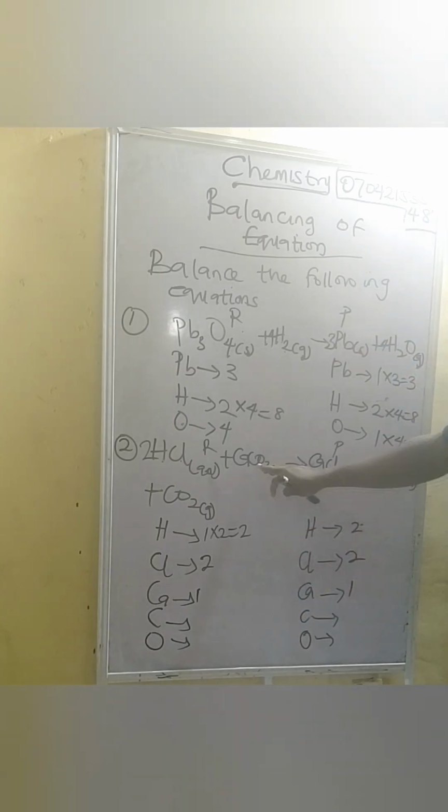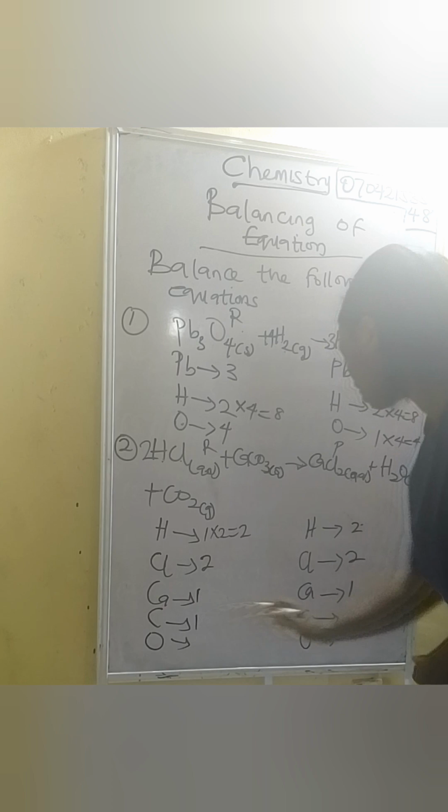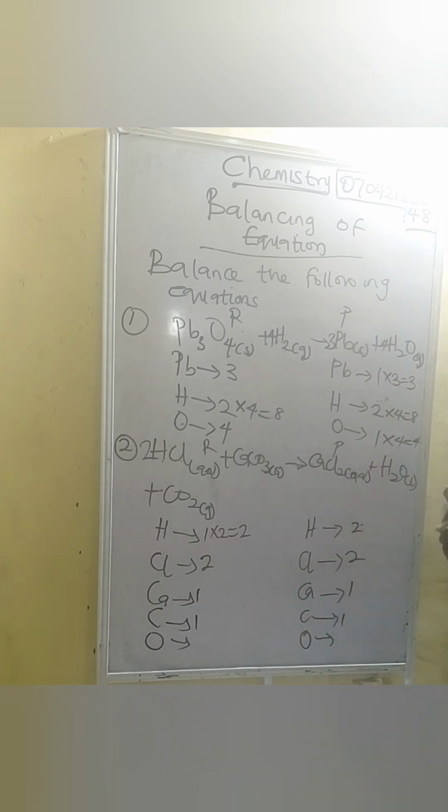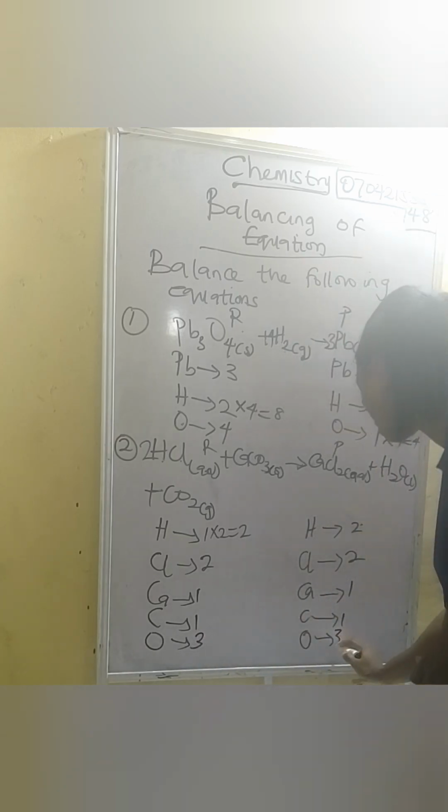So now let's see for carbon. How many carbon do we have? At the reactant side, we have 1 carbon. At the product side, we also have 1 carbon, so that is also balanced. Okay, so we are moving to the what? Oxygen. So we have 3 oxygen here at the reactant side. We have 1 oxygen plus 2 oxygen. That makes it 3 oxygen. Wow, that shows our equation is balanced.